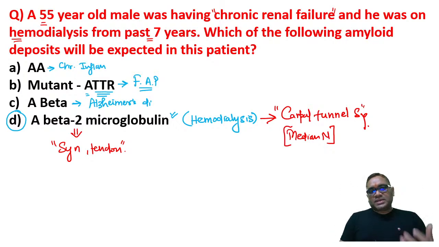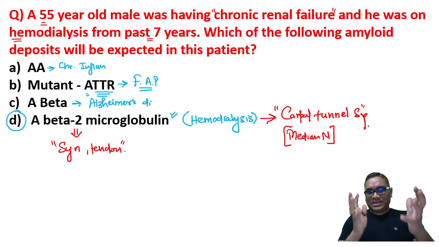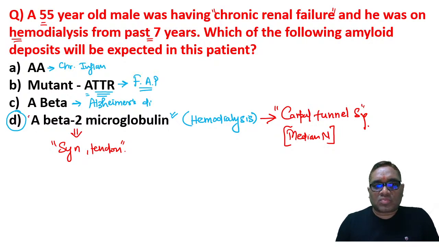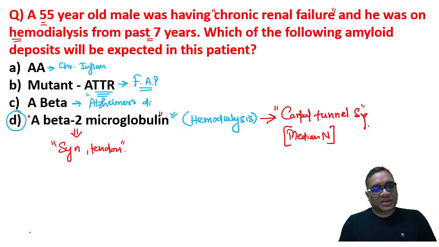See, pathology is not only about solving MCQs. Whatever you are solving, you should apply that in the clinic also. In a clinic, you are sitting and a patient is coming with a urobag, and you have to ask the history of hemodialysis, and this fellow is telling you of long-term hemodialysis, and he is coming with carpal tunnel syndrome. So think about A beta 2 microglobulin amyloidosis, which is a hemodialysis-associated amyloidosis, right?